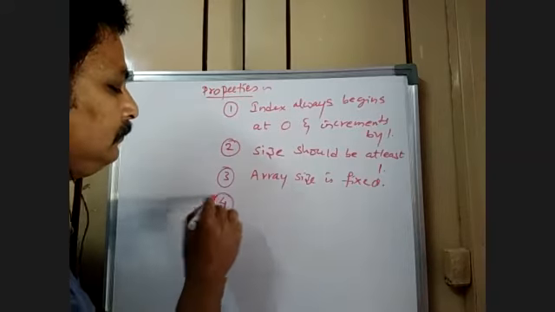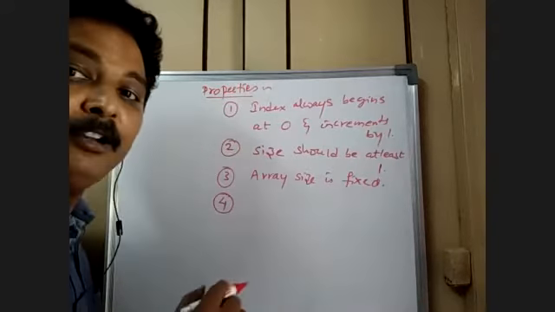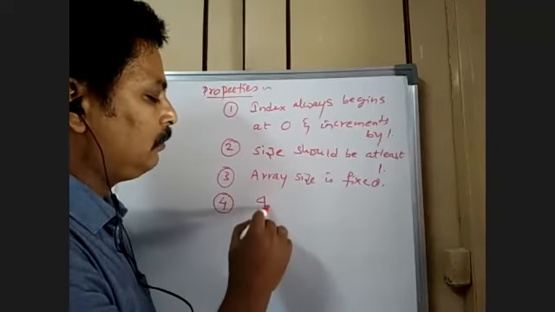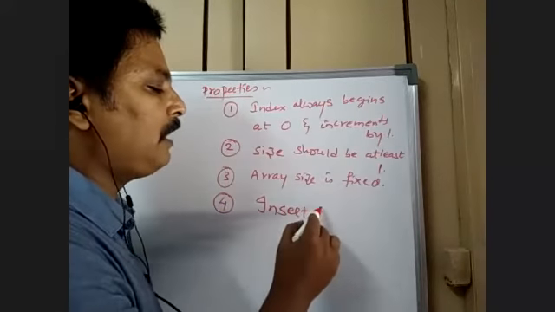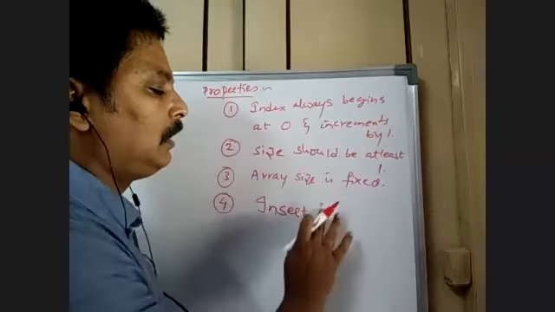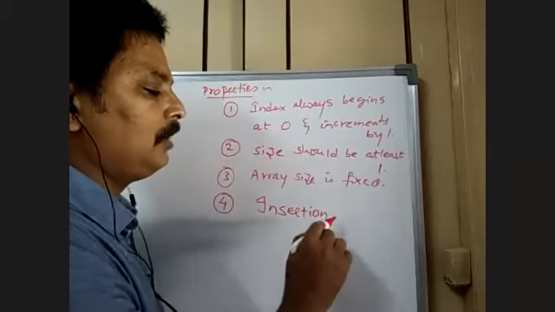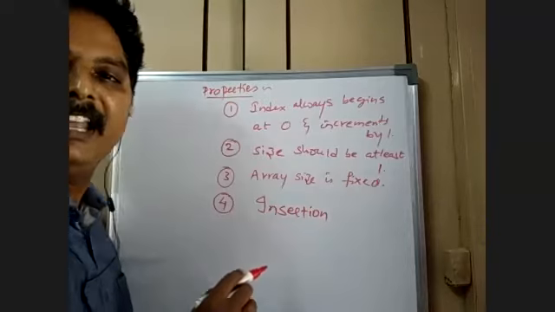Now, the other point, to be more precise. Can we insert an element into an array? What about inserting an element into an array?